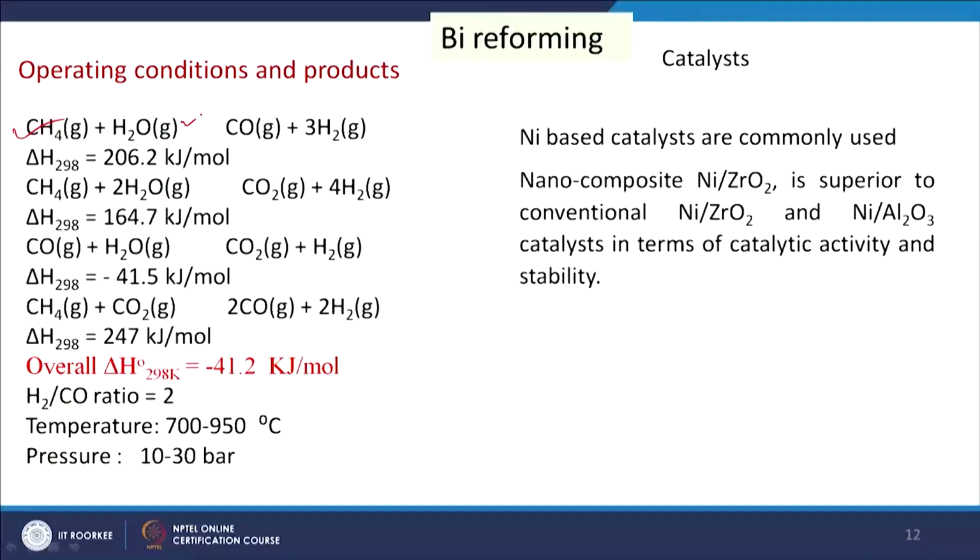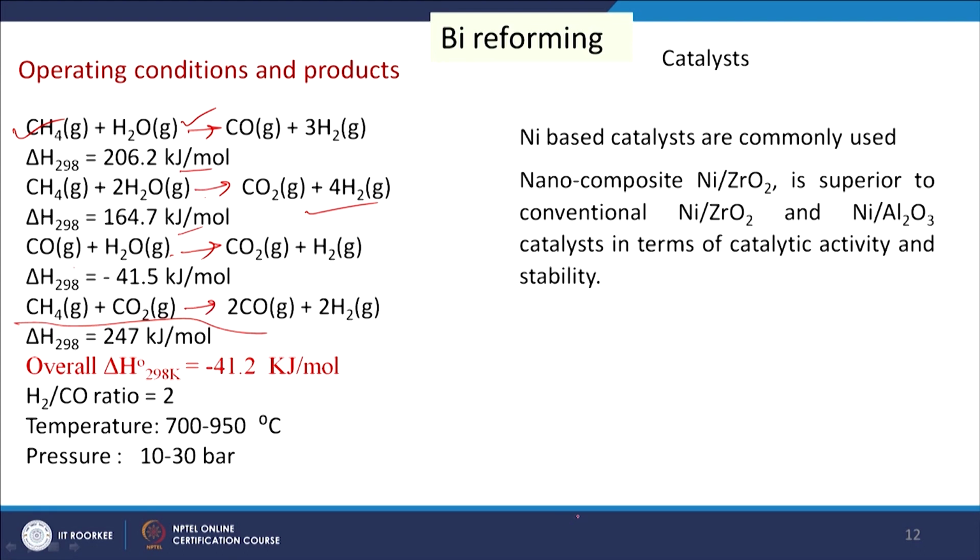Then we are coming to bi-reforming. In this case we will be using two reforming agents, methane with steam and carbon dioxide. So, here we will have methane plus steam giving CO plus thrice H2, del H equal to 206.2 kilojoule per mole. Then the CH4 plus steam reaction can also take place, and CO plus H2O can give us CO2 plus H2. Another reaction taking place here is CH4 plus CO2 giving us 2CO plus 2H2.